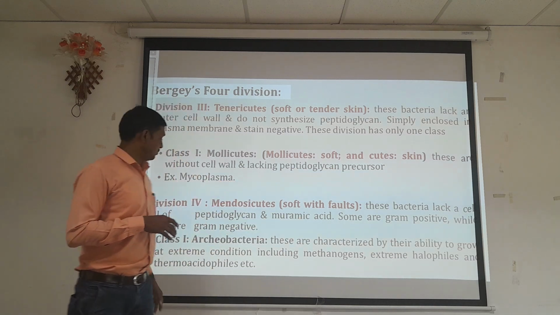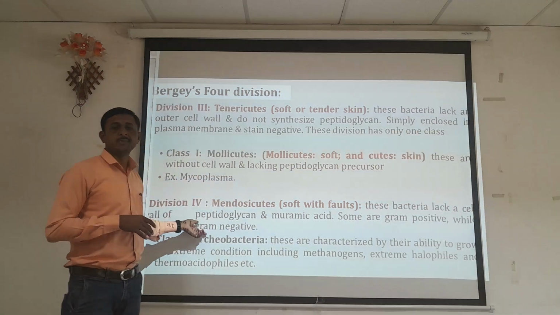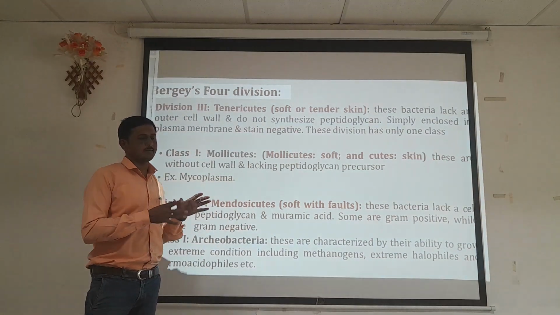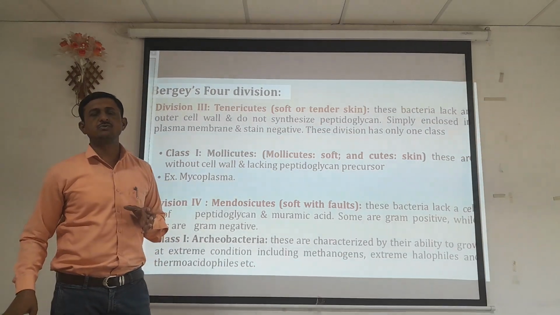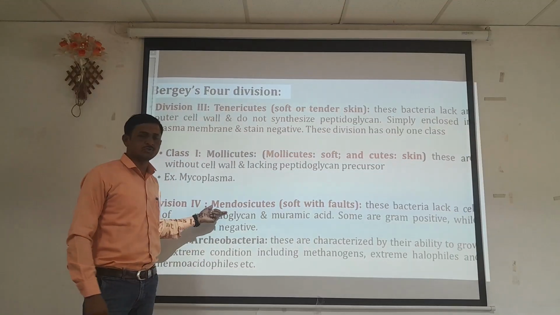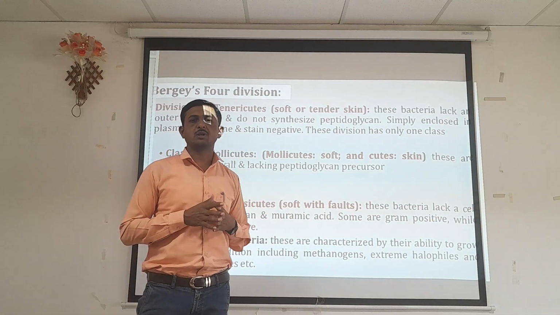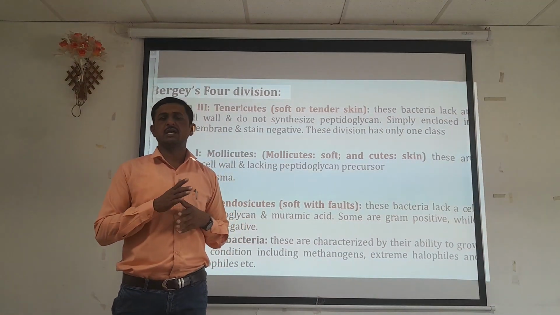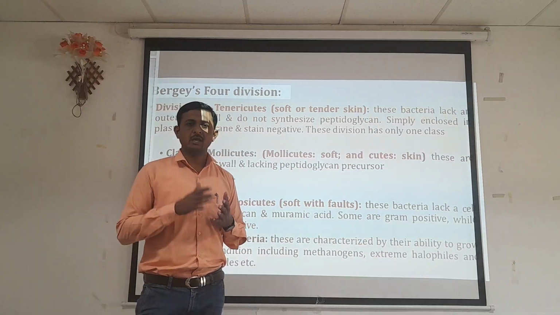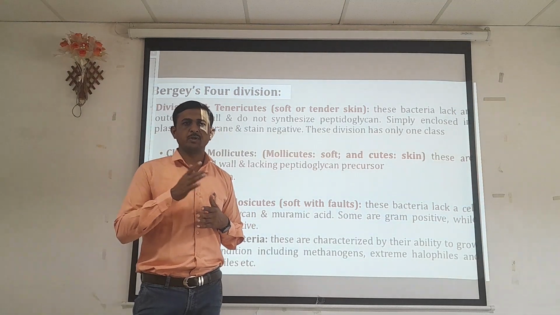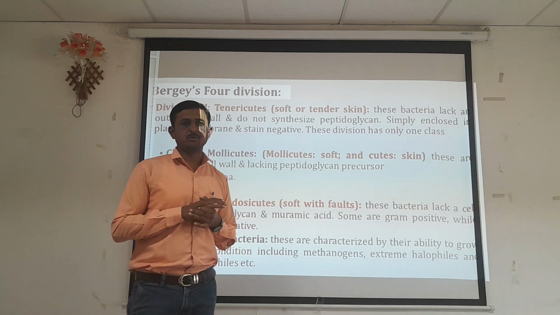Some are gram positive while some are gram negative. So some organisms are included in the Mendocicutes group. Some show the characteristics of gram positive cell wall composition, while some appear gram negative when we stain using the gram staining procedure.